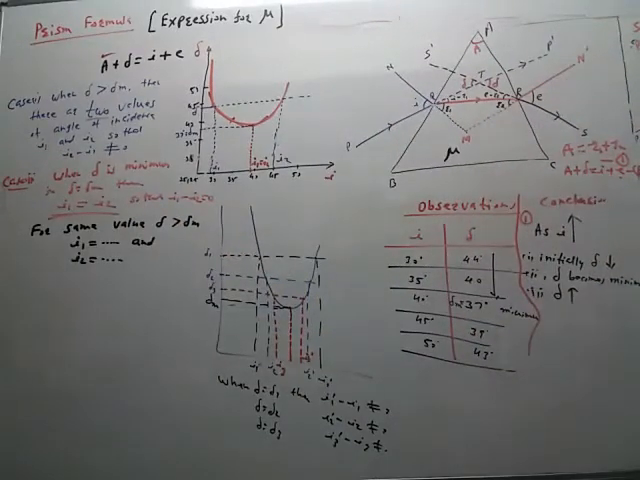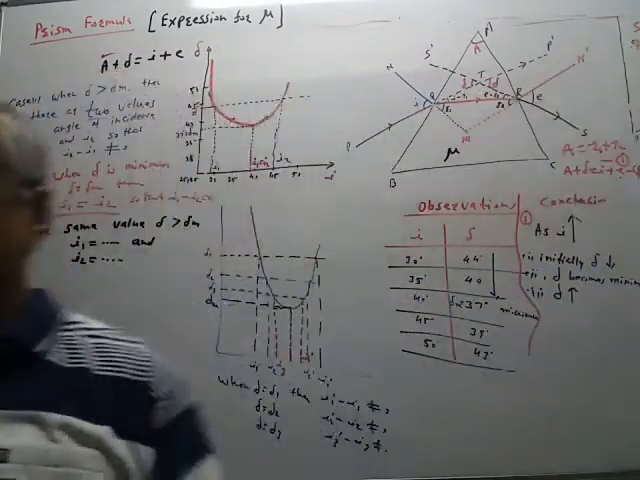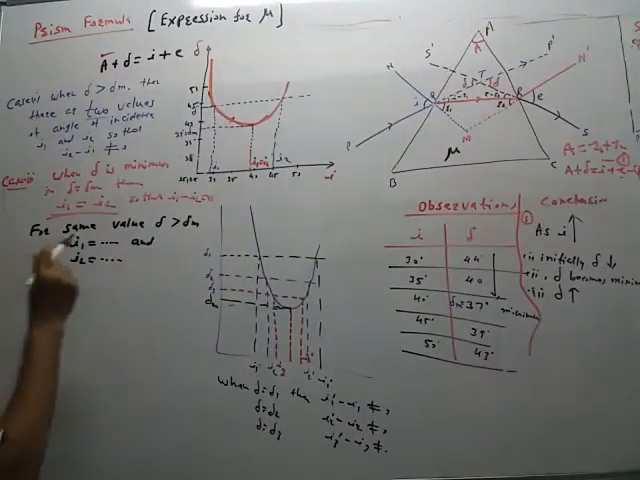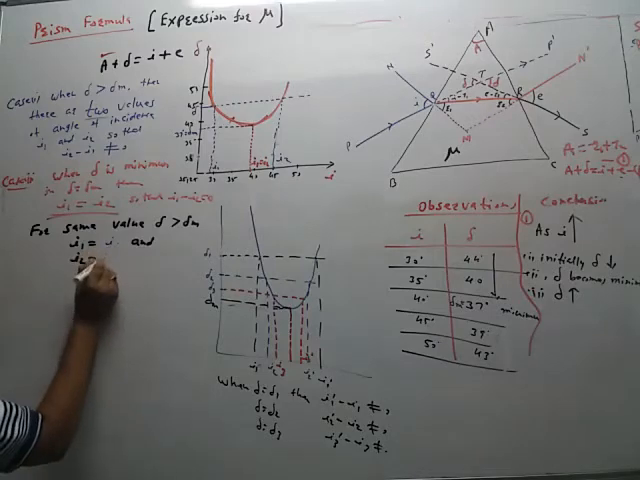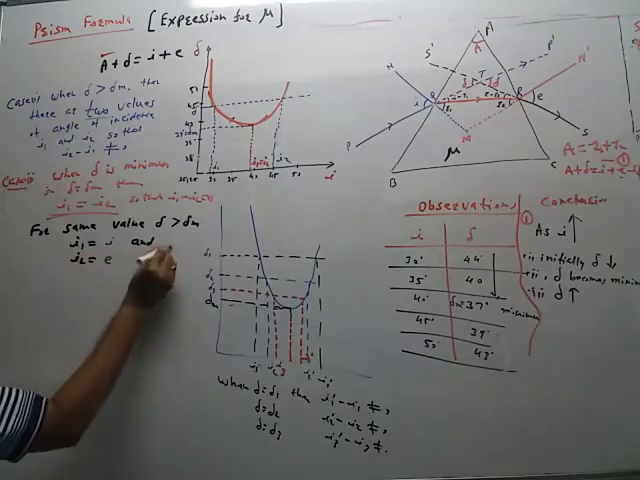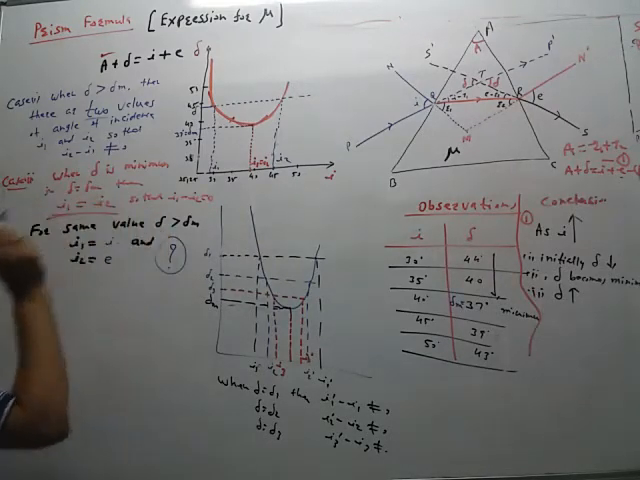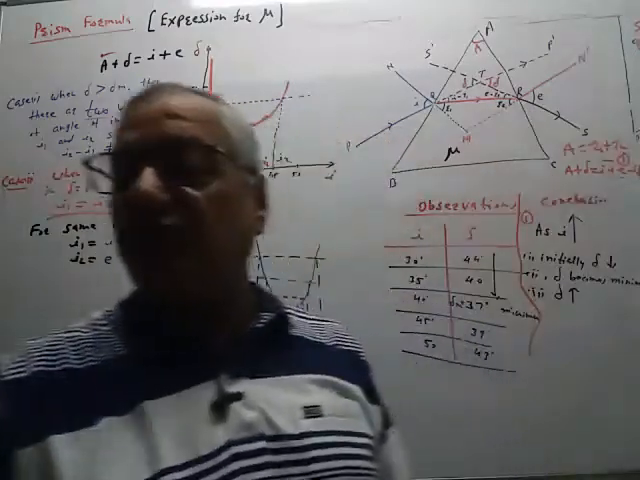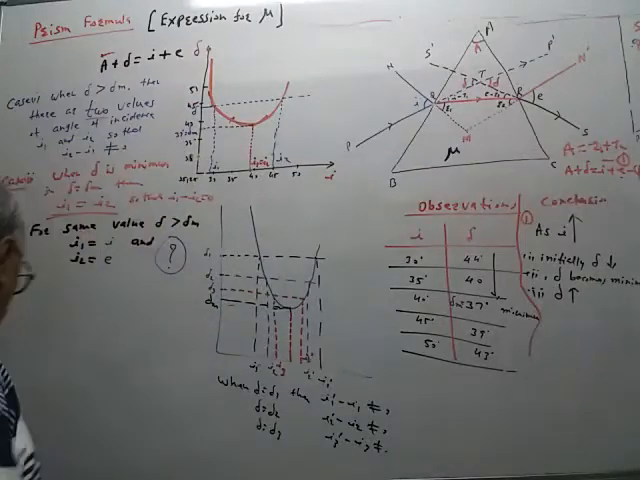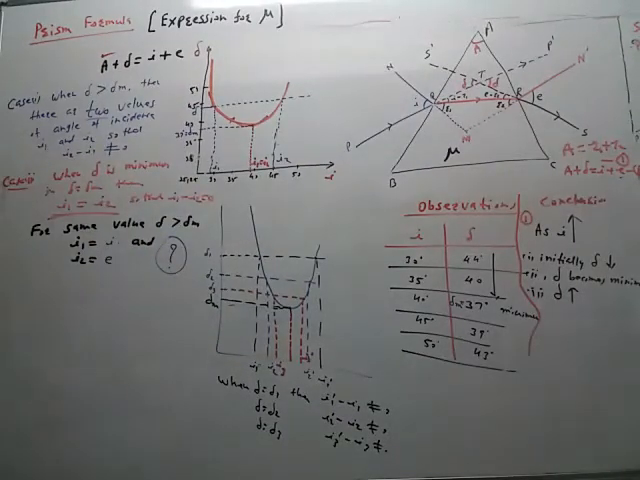So out of these two angles of incidence I1 and I2, one angle of incidence is I and other angle of incidence is E. How? त्यासाठी आपल्याला पुन्हा ही फिगरची जॉमेट्री लागेल. So this is the graphical expression.